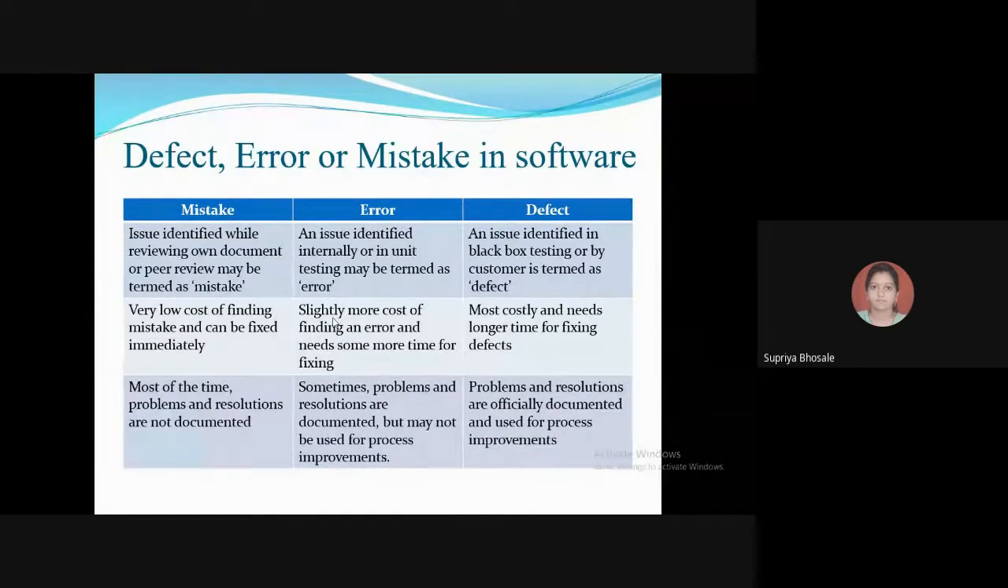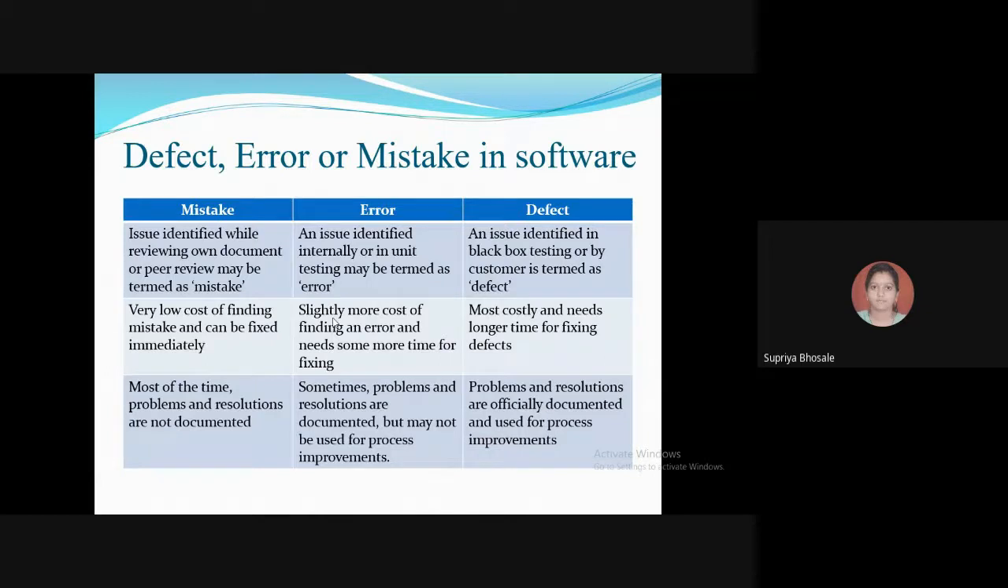You are finding some kind of errors in your code, so you yourself are writing in your diary that this particular error is found in my code snippet and I did this to resolve it. Okay, so this will be for your understanding and you are not going to use it for any kind of process improvement. That's why they are documented but not used anywhere.